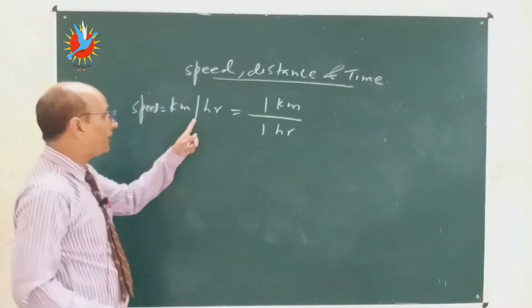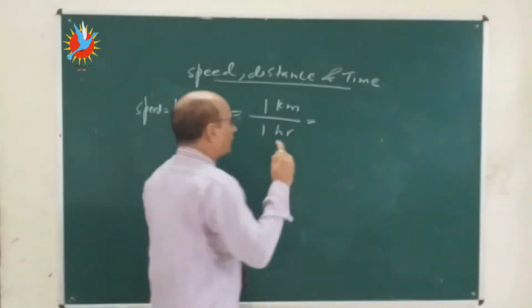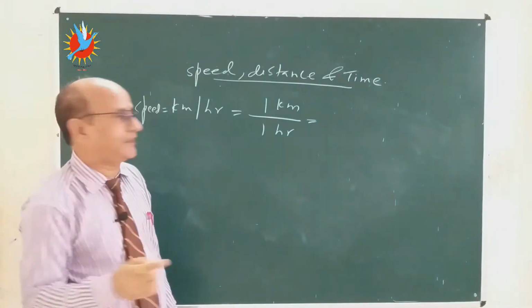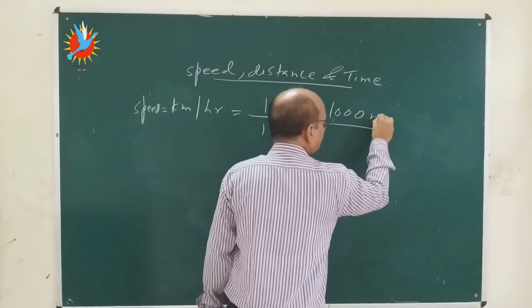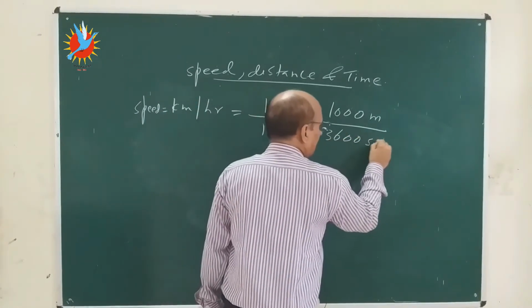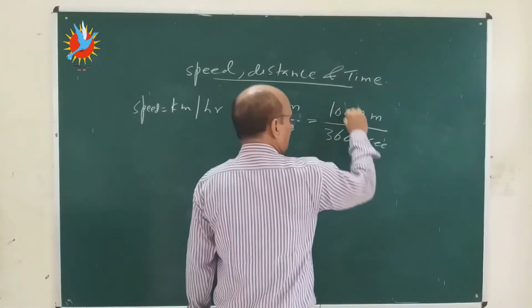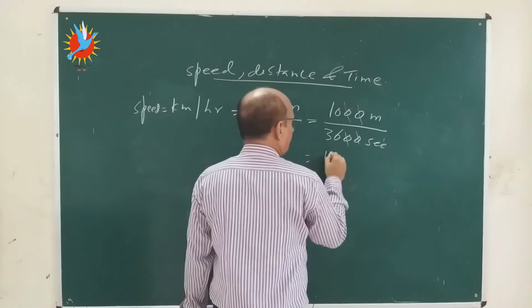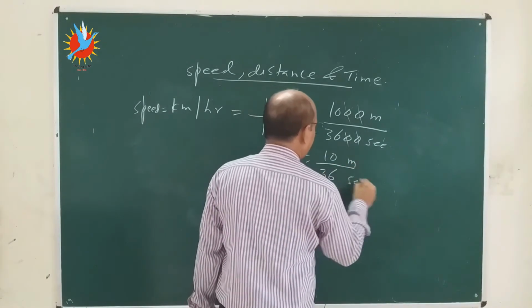When we say per, it means 1. So if we want to convert this speed into meter per second, then 1 kilometer is equal to 1000 meters, and 1 hour is equal to 3600 seconds. 20 cancelled. Now it is 10 upon 36 meter per second.